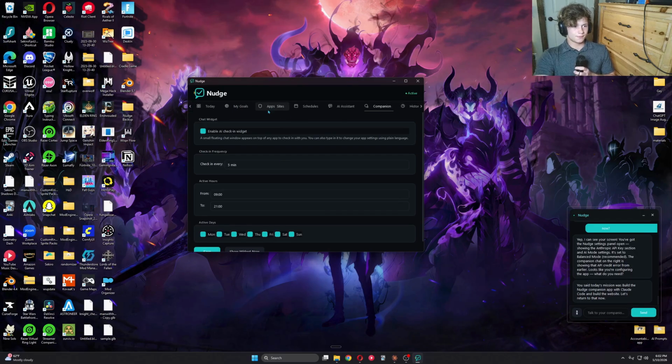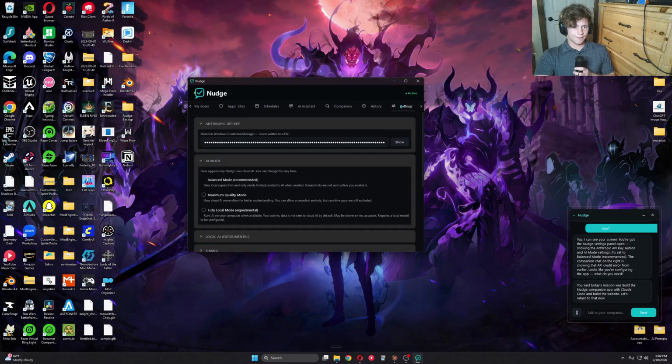This is the active hours of the app and how often it should check in. I've got this right here. I'm using an Anthropic API key for this right now, but when I ship the app, this shouldn't be a thing. It'll just be the app, and you won't have to do the API key or anything.